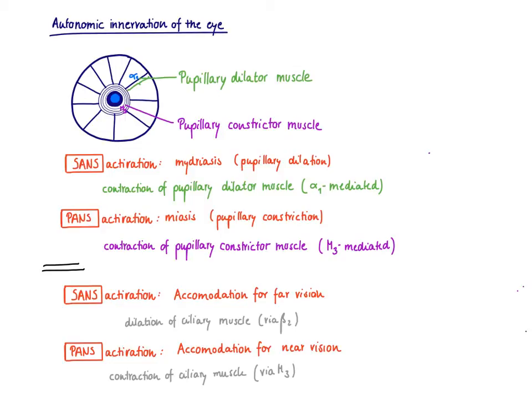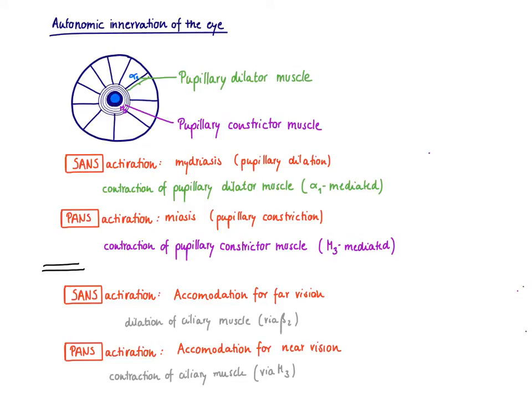So in summary, to mediate mydriasis as well as miosis, both times a muscle needs to contract. It's just a different muscle. The one time is this radial muscle, the pupillary dilator muscle that contracts and mediates the dilation because it pulls out the pupillae. The other time, it's a circular muscle that contracts and makes the pupillae smaller, the pupillary constrictor muscle. So let's finish up also talking about what is happening in terms of the accommodation for far versus near vision.